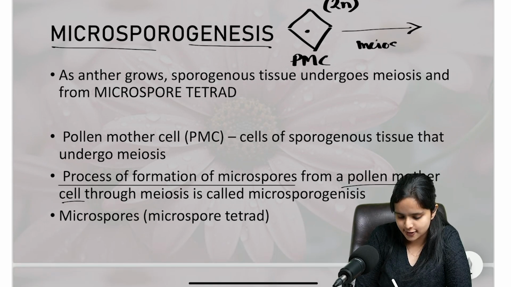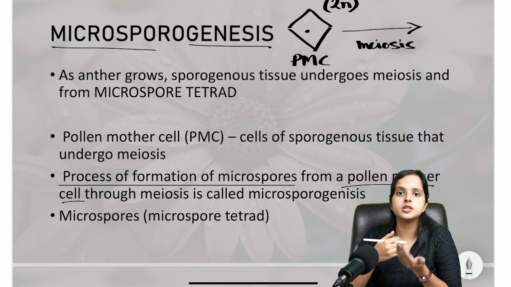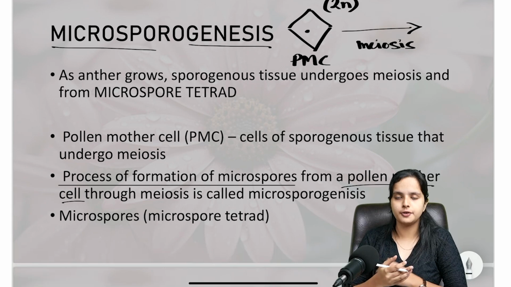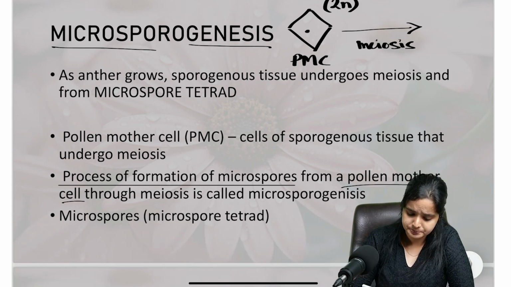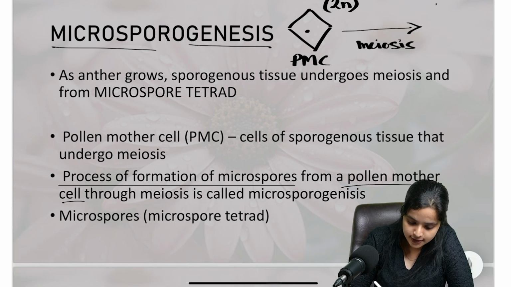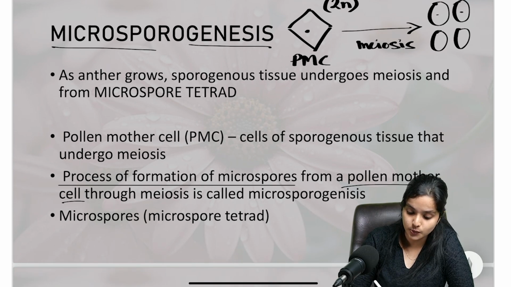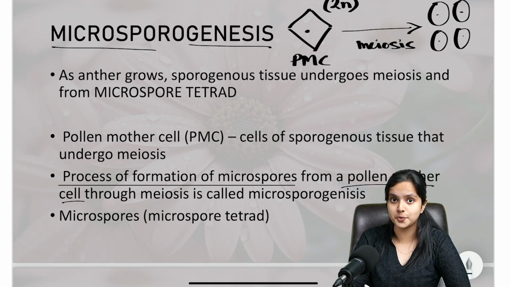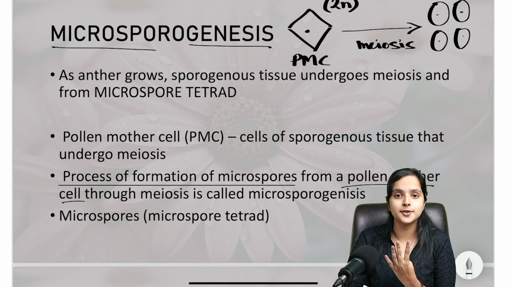So meiosis, as you all know, is reduction division. So what happens? The ploidy gets reduced to half. So if it's diploid, it reduces to half, which is haploid. So after meiosis, you will get 4 microspores, which are all haploid in nature. So what will you get as a result of microsporogenesis? You will get 4 microspores, which are all haploid in nature.